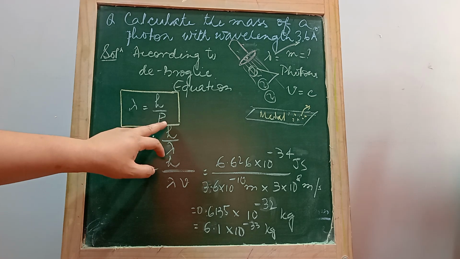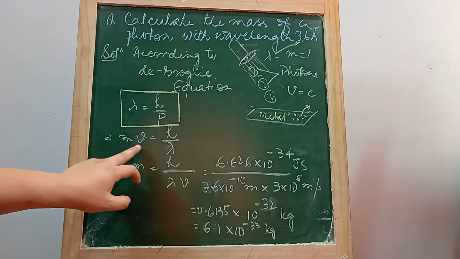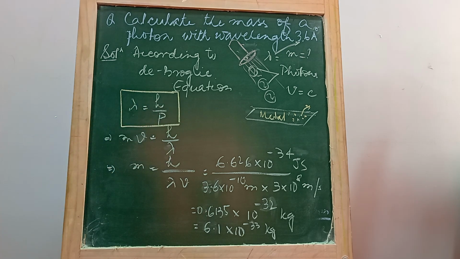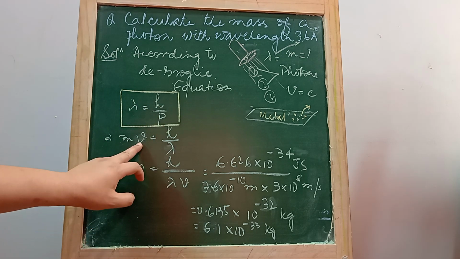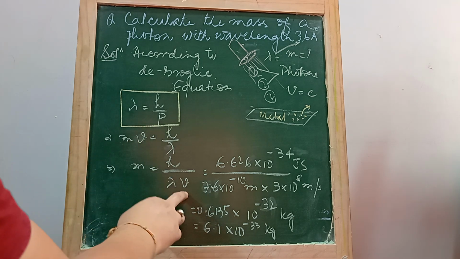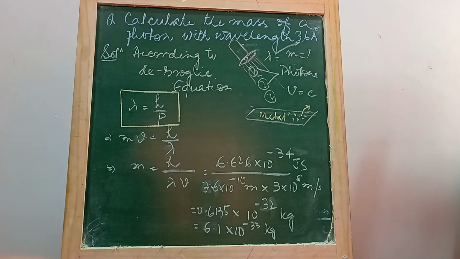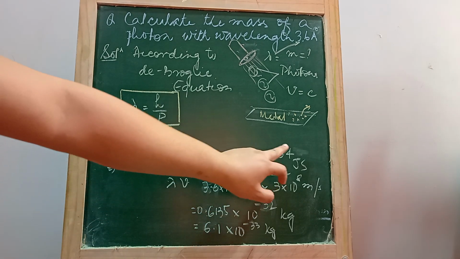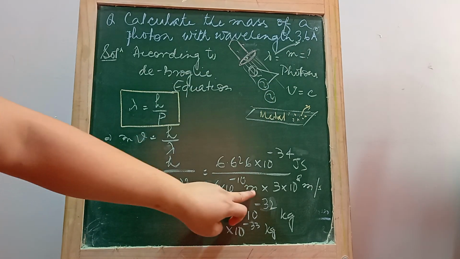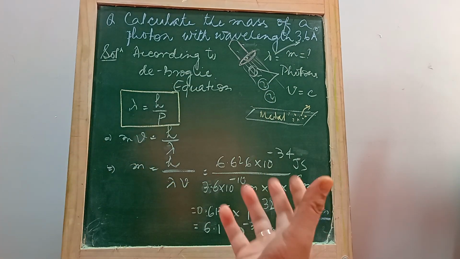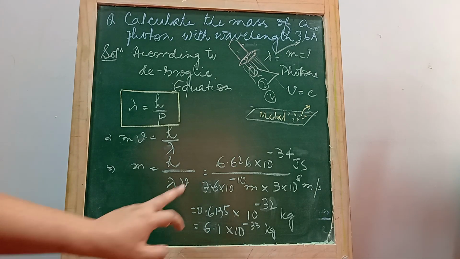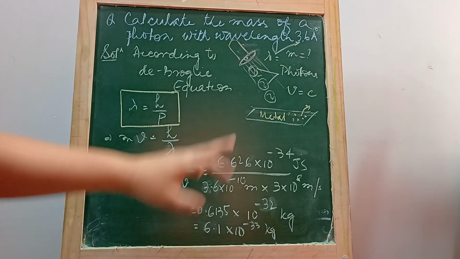So if we want to calculate the momentum, which is mass into velocity, it will become h by wavelength. And if we want to know the mass, then the velocity will go to the other side of the equation. So it will be Planck's constant, 6.626 into 10 to the minus 34 joule second, divided by wavelength, 3.6 angstrom, converted to meter is 10 to the power minus 10 meter, because as I told earlier, 1 angstrom is equal to 10 to the power minus 10 meter, into velocity. What will be the velocity of the photon? It is the velocity of light.